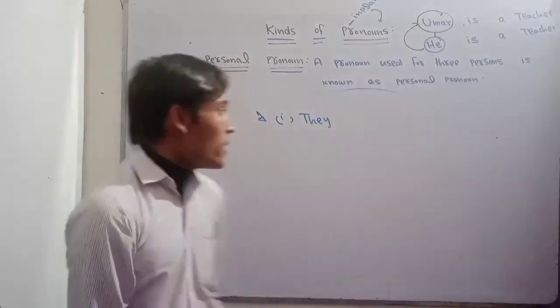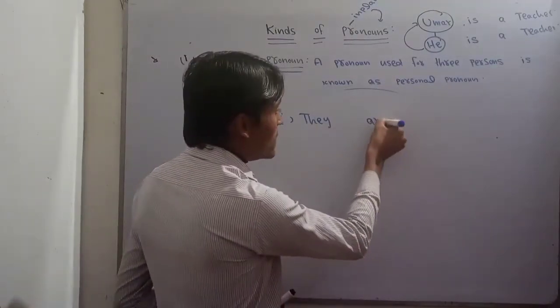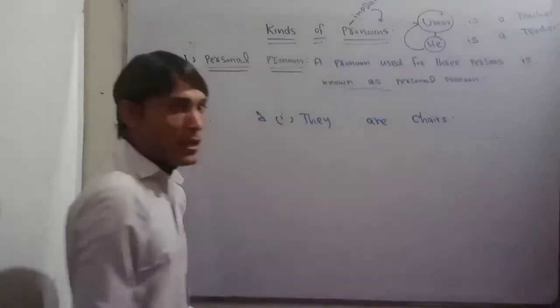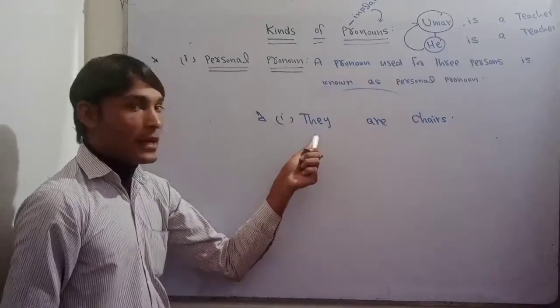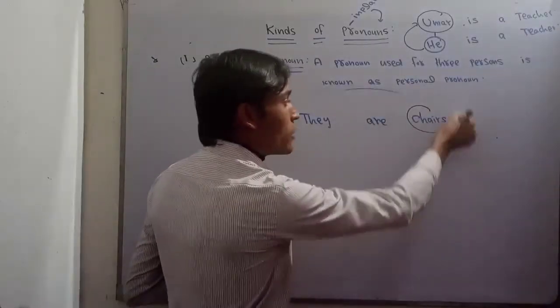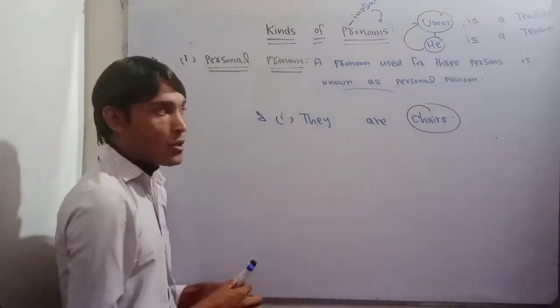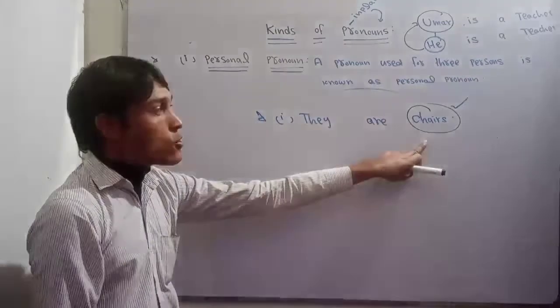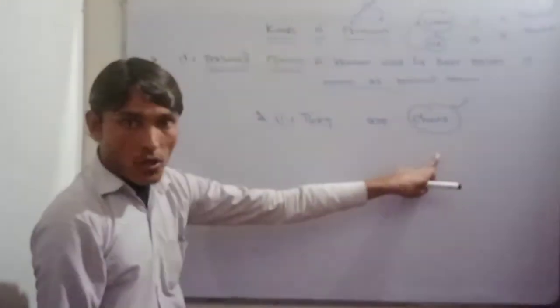For example, I say they are chairs. They are chairs. So it simply means that "they" is used to recognize more than one thing. And what is a chair? It is a non-living thing, but it is more than one. So "they" can refer to more than one thing here.